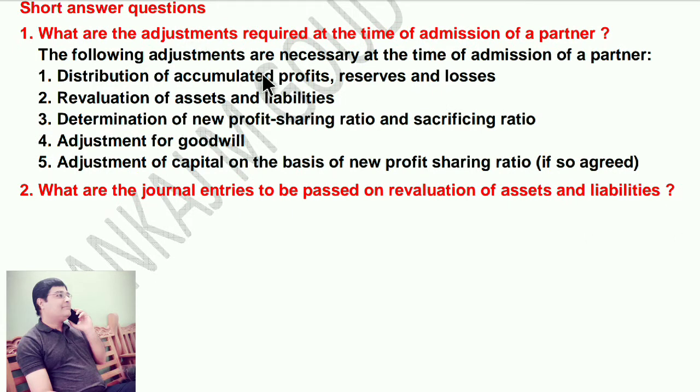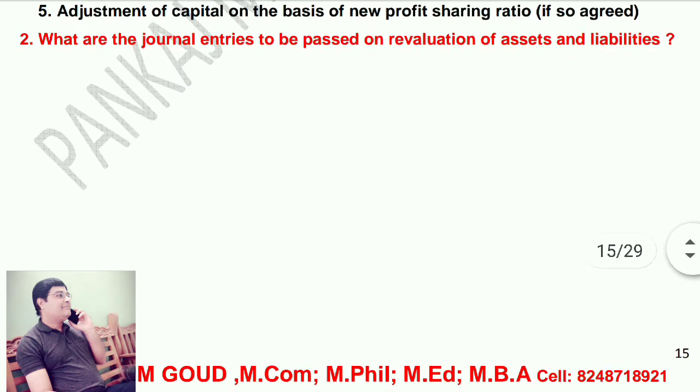Now move on to short answer. First short answer. What are the adjustments required at the time of admission of a partner? The following adjustments are necessary at the time of admission of a partner. Distribution of accumulated profit, reserves and losses. Revaluation of assets and liabilities. Determination of new profit sharing ratio and sacrificing ratio. Adjustment for goodwill. Adjustment of capital on the basis of new profit sharing ratio, if so agreed.